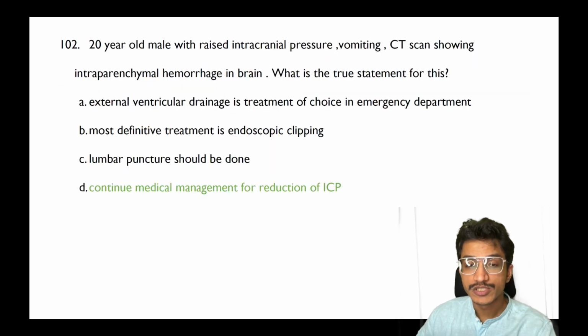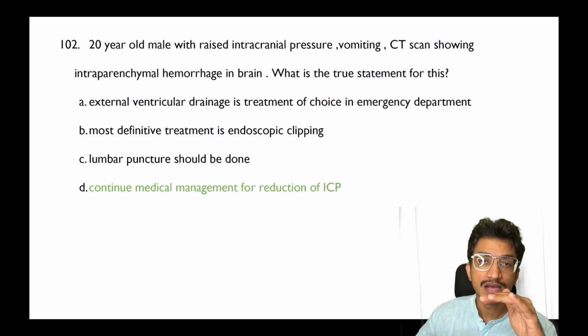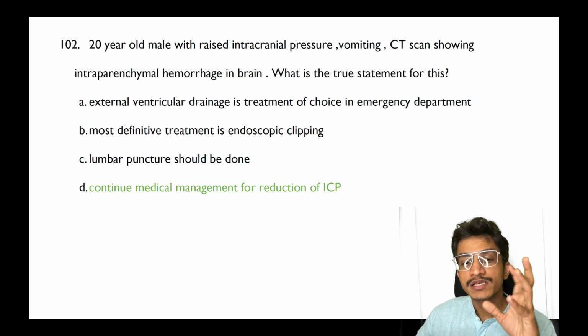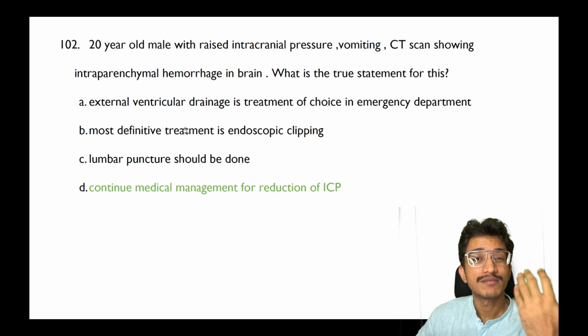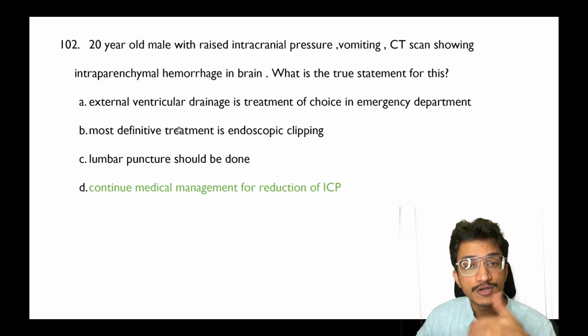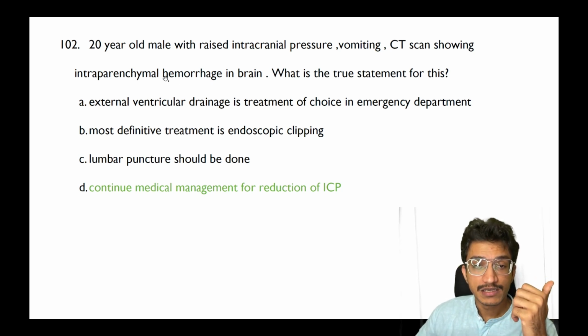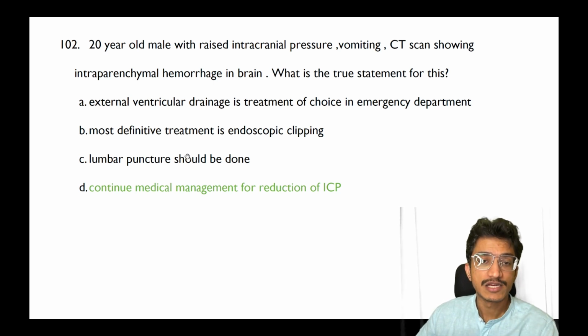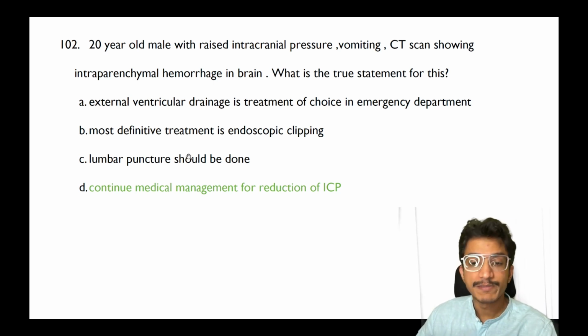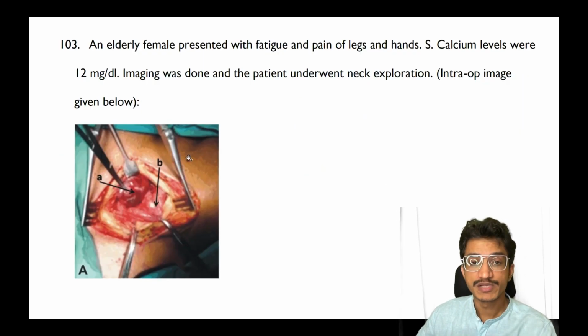So it is better to just observe, maintain and reduce the ICP. According to me, that should be the answer, because you cannot do EVD in the emergency department in this patient. You cannot do endoscopic clipping in basically IPH, and lumbar puncture should never be done in this patient. Basically, it will not help you. So according to me, medical management for reduction of ICP should be the answer in this question.